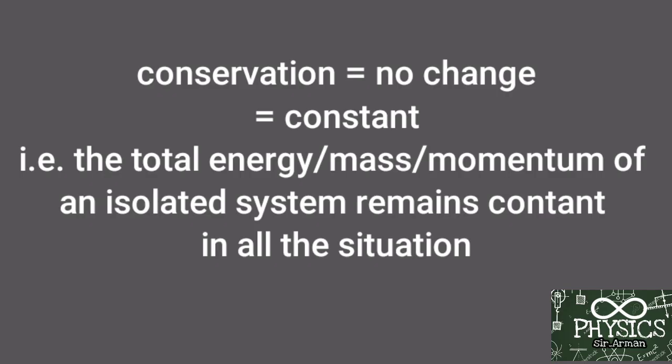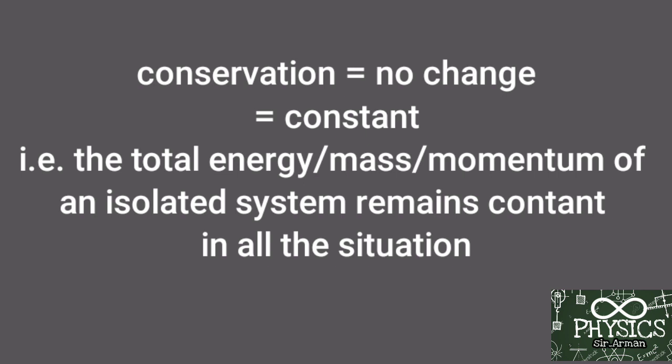Now let us try to understand conservation. See, conservation means there is no change. What does it mean? That is, if the system is completely isolated, no energy can come inside and no energy can escape from the system, nor can mass or momentum.